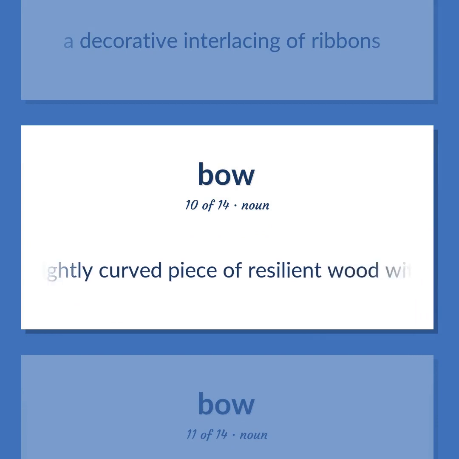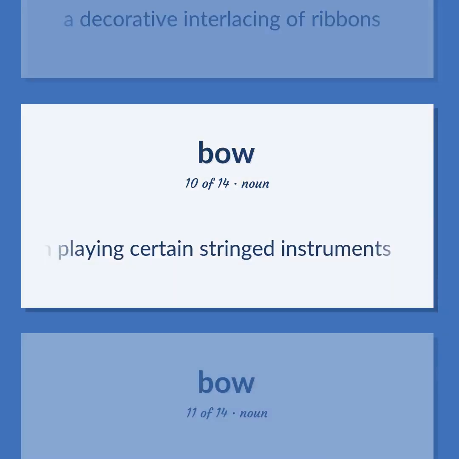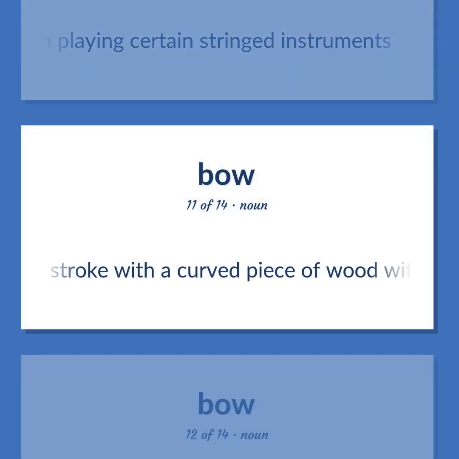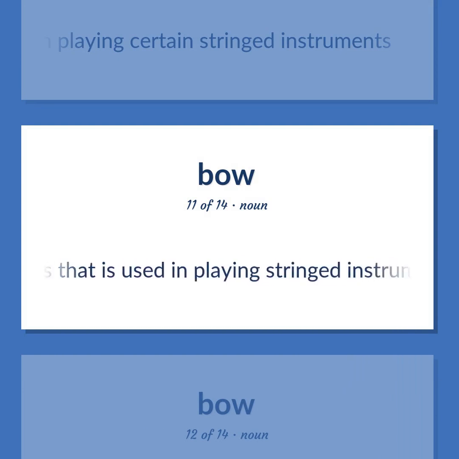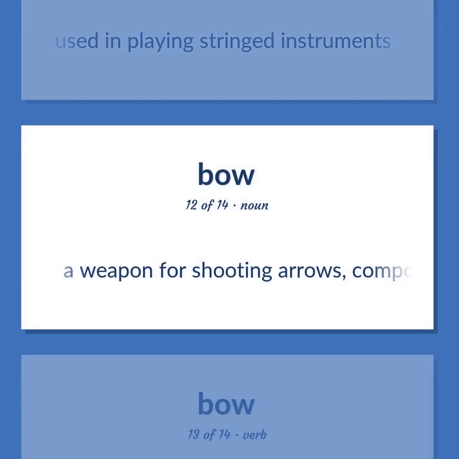A slightly curved piece of resilient wood with taut horsehair strands, used in playing certain stringed instruments. A stroke with a curved piece of wood with taut horsehair strands that is used in playing stringed instruments. A weapon for shooting arrows, composed of a curved piece of resilient wood with a taut cord to propel the arrow.